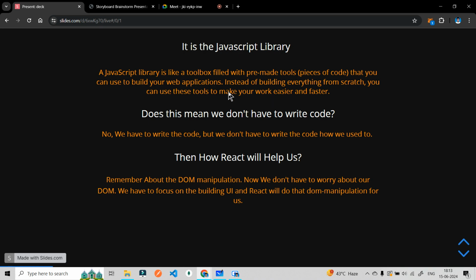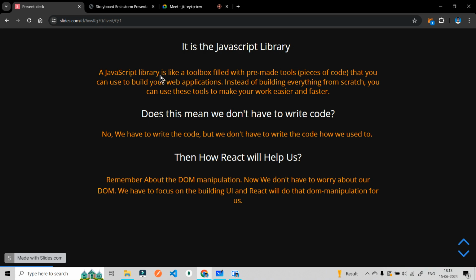When we say a JavaScript library, in simple terms we are saying that something new has been created with the help of JavaScript, that uses JavaScript. It will help us with some features, it will help us make our code small, and it will provide us features. So this is what this definition is saying.